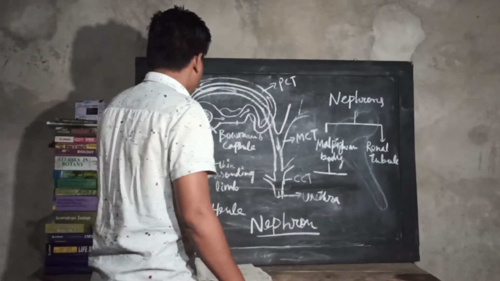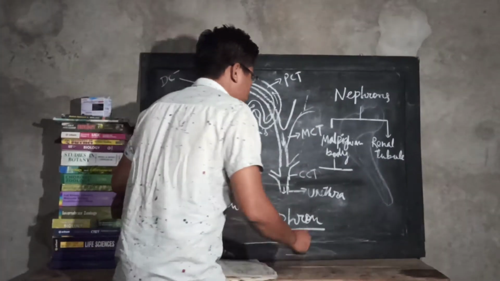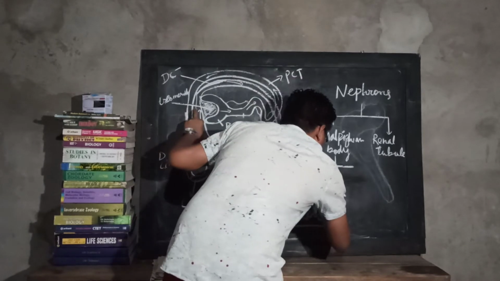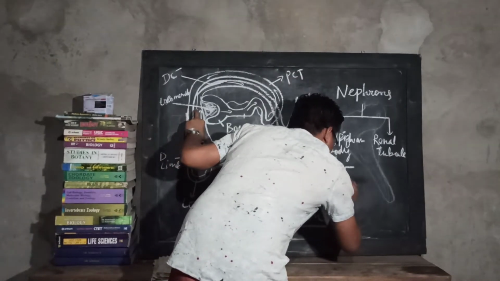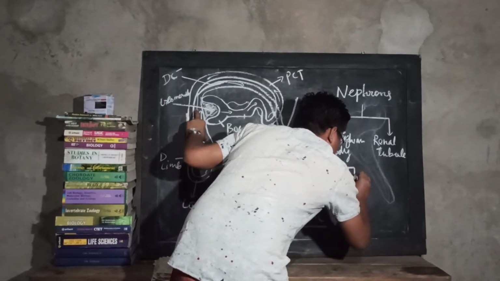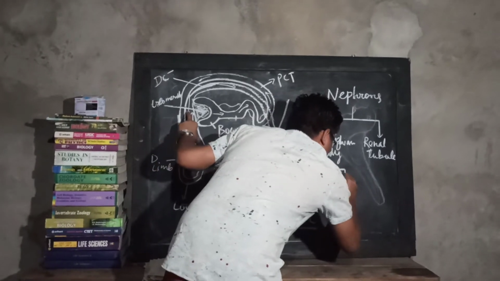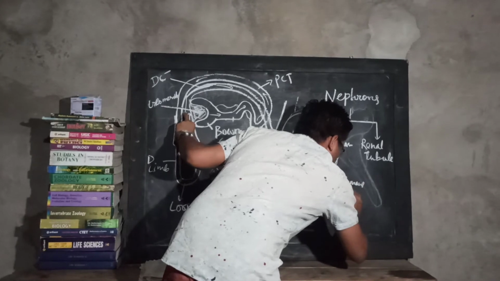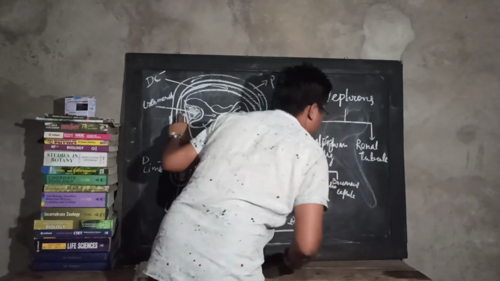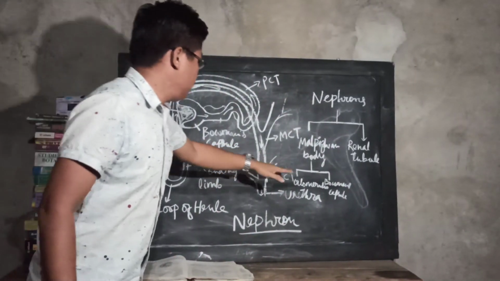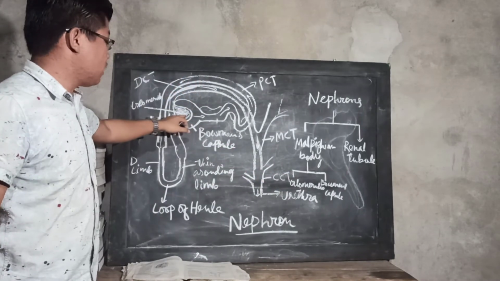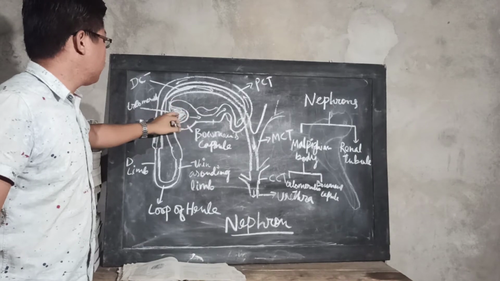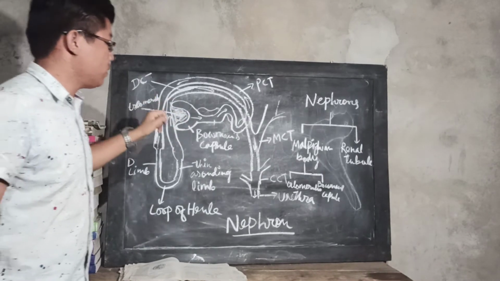So we can divide the Malpighian body here into 2 types. One is the glomerulus, and the other one is the Bowmans capsule. This is the glomerulus, where you will find both the afferent arteriole and the efferent arteriole.